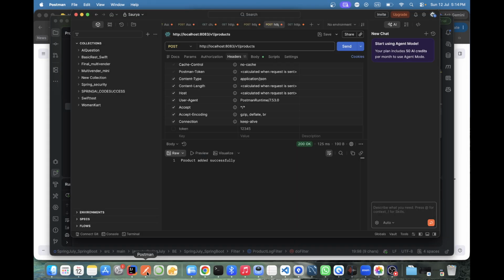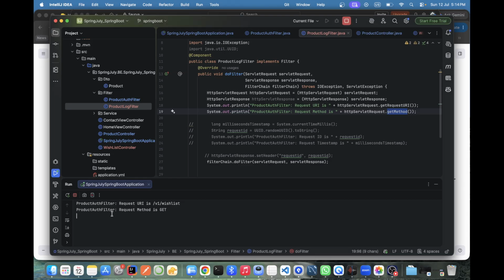Okay. See now, this also I am just calling, and for this also we'll get the log. It means a single filter is working for all APIs. So the filter is a single source of truth.